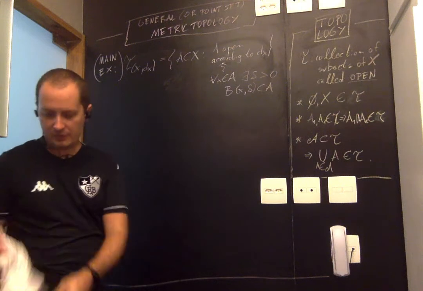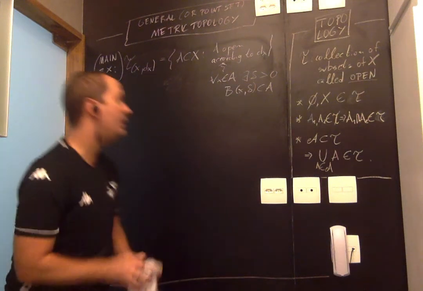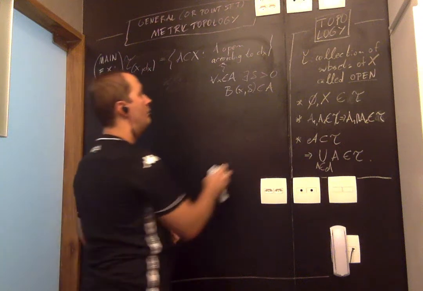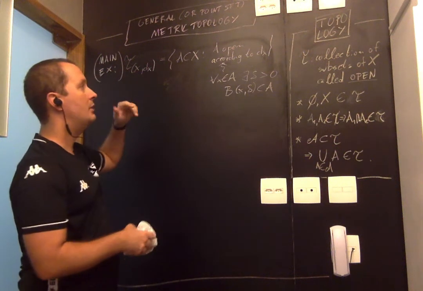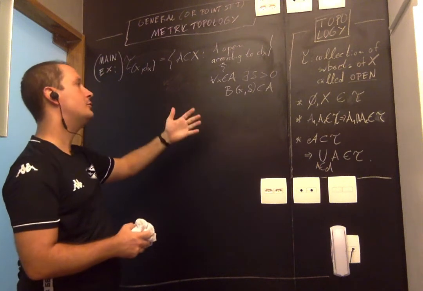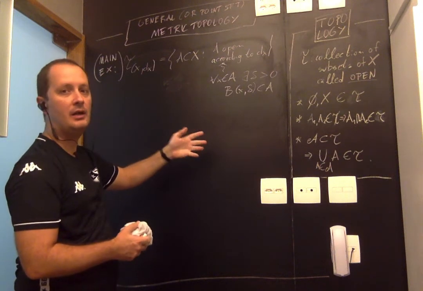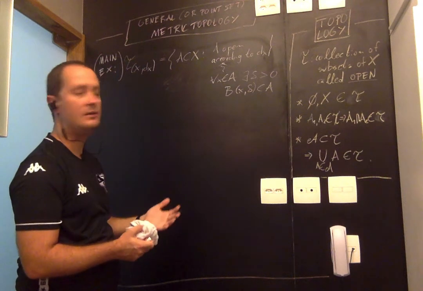So given that we have a metric, it's sort of natural to imagine that maybe we have more straightforward definitions of what open sets are, or about these other concepts such as closed sets, closure, interior, boundary, and accumulation set or derived set, right?